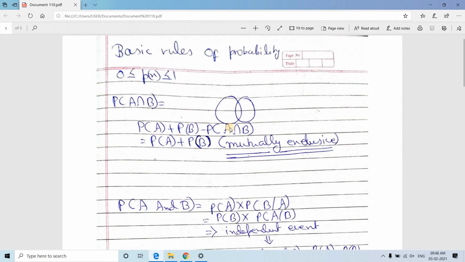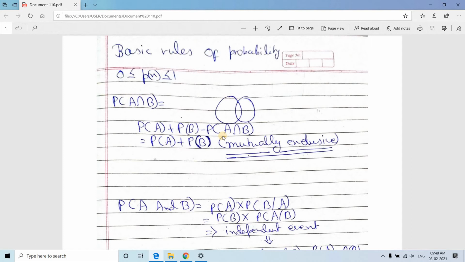Now suppose the 2 events A and B are mutually exclusive. For example, you are throwing 1 dice, then what is the probability that 2 and 6 will appear simultaneously? It is not possible, right? So these are mutually exclusive events.